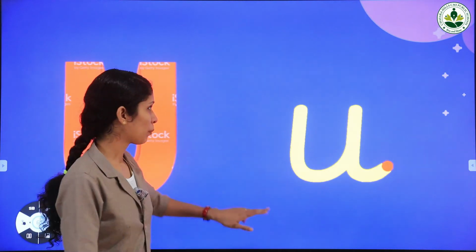Yes, the sound of letter U is A. A. A. What's the sound of letter U? A. Okay. Now we are going to trace capital letter U and small letter U here.